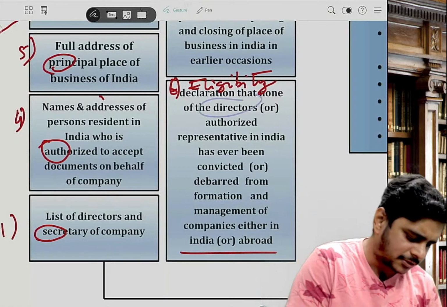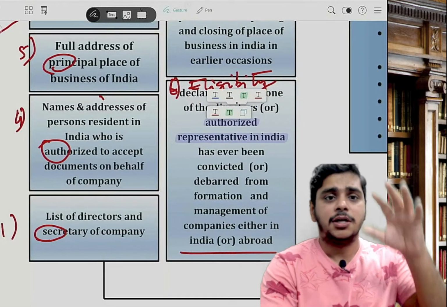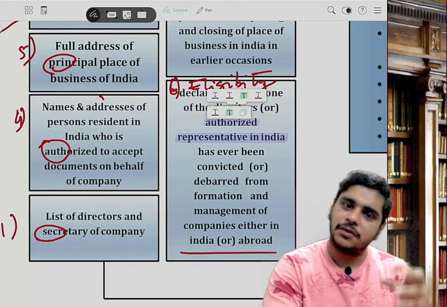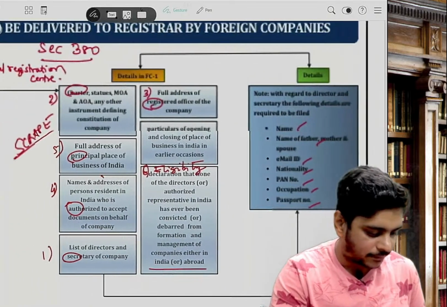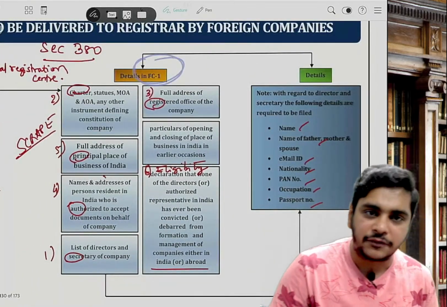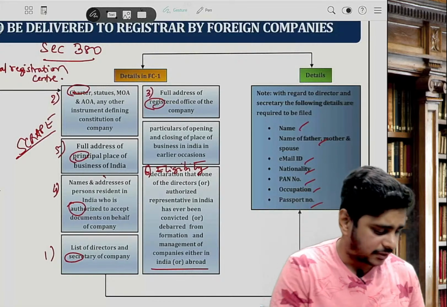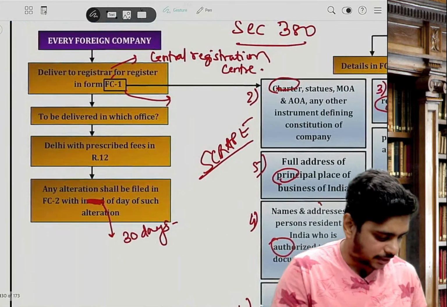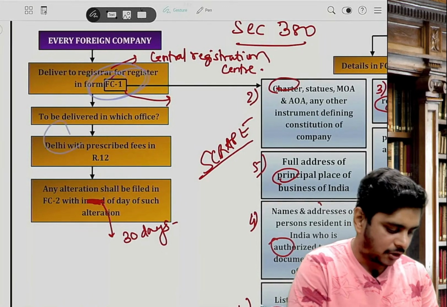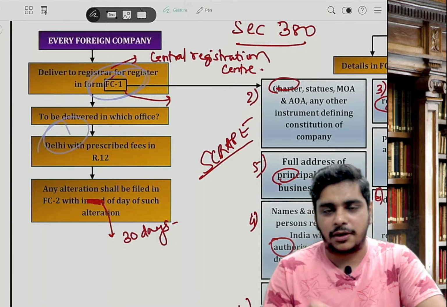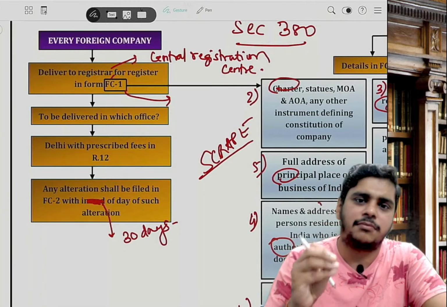This SCRAPE has to be given to the ROC of New Delhi in form number FC1, within 30 days of establishment of place of business in India.